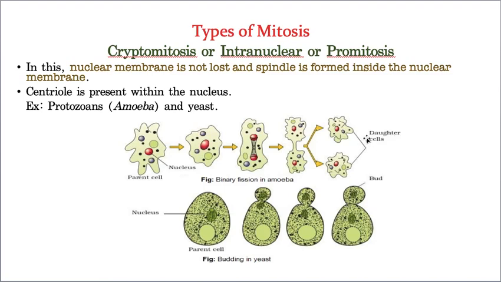Along with the nuclear membrane, the nucleus undergoes division. That is called cryptomitosis or promitosis, whereas centrioles are also present within the nucleus only. Where does it take place? It takes place in protozoans like amoeba, and also in fungi like yeast, Saccharomyces cerevisiae. So this is about cryptomitosis.